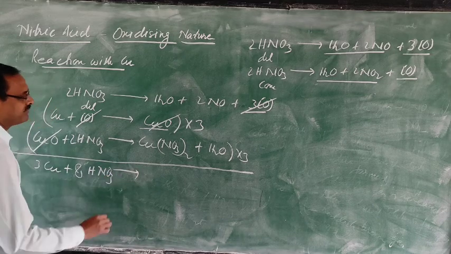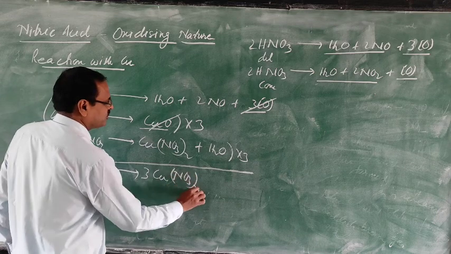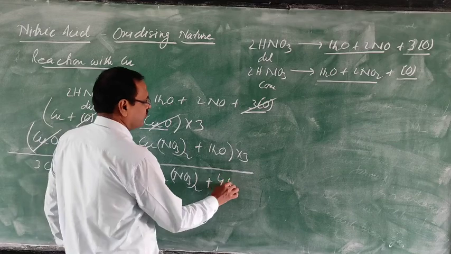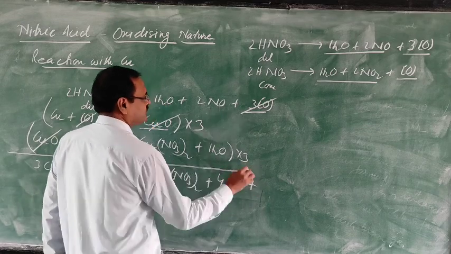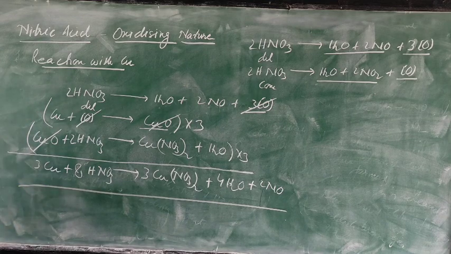This will form 3 Cu(NO3)2, then 3 H2O plus 1 H2, 4 H2O, then 2 NO. By this way you can write. So the equation you give is the final equation.